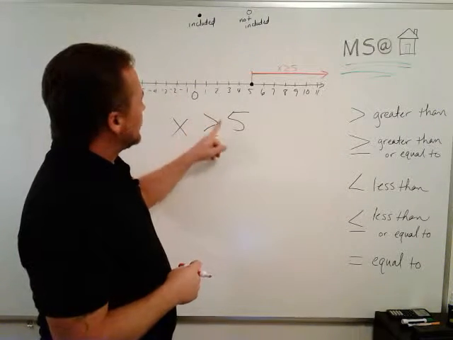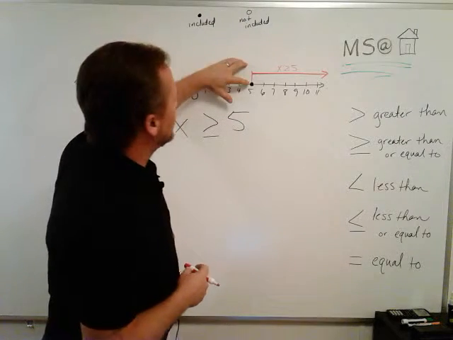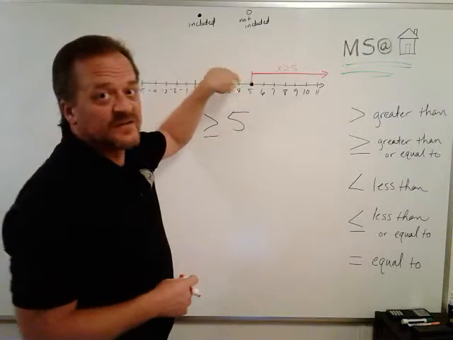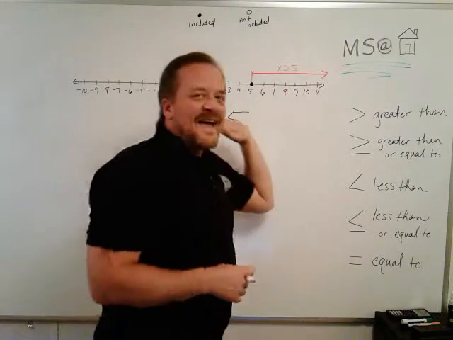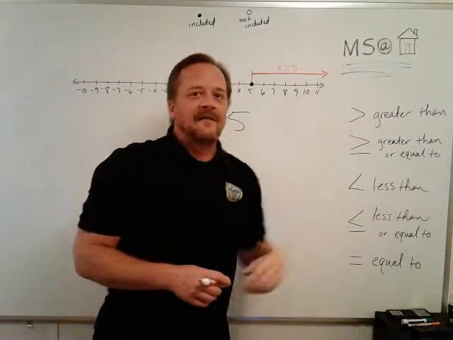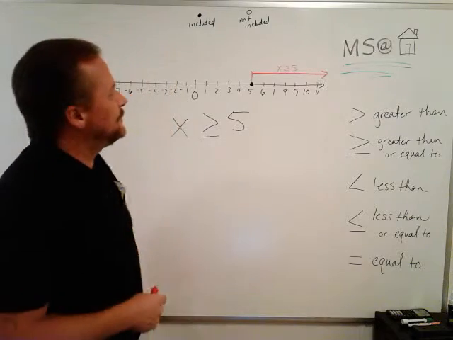X can be 5 or anything bigger. X is greater than or equal to 5. So I've marked the 5 so that it's included. Nice dark mark there. And then I drew a line showing that any number bigger than 5, any height bigger than 5, is allowed to go on this ride.